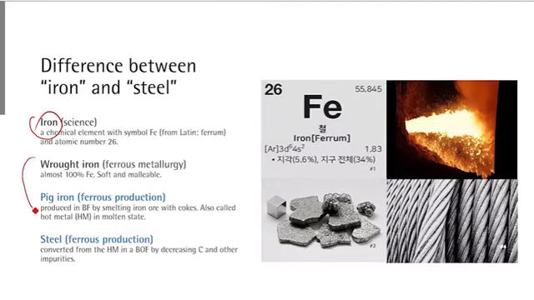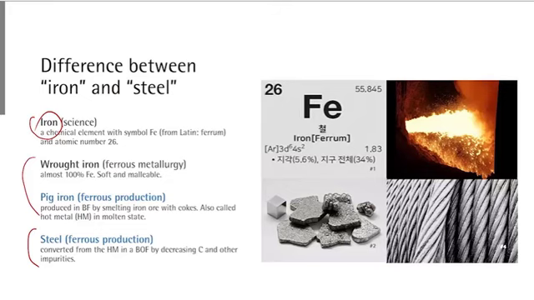Then we could mention the product iron and the product steel. There are two types of iron. The first one is wrought iron. This is the older version of the iron product. This was made in ancient times at lower temperature, and it contains low carbon content. So it's close to almost 100% iron. This is quite soft and malleable. This was produced when iron making and steel making technologies had not been developed yet. These days, this type of wrought iron is no longer used.